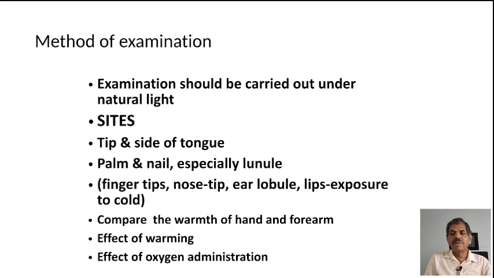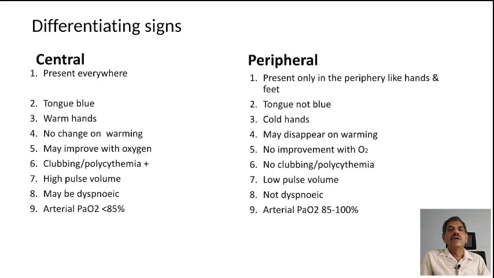Compare the warmth of the hand and forearm, and you have to see again what is the effect of warming on cyanosis, and also what is the effect of oxygen administration on the level of cyanosis. Now, the differentiating points for central cyanosis: it will be present elsewhere in the body, the tongue will be blue, the hand will be warm, there is no change on warming, and the cyanosis may improve with oxygen.